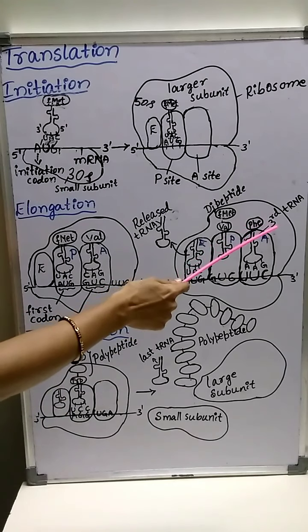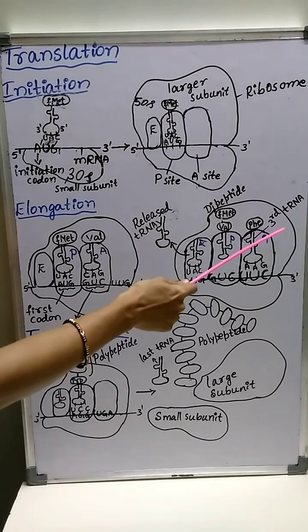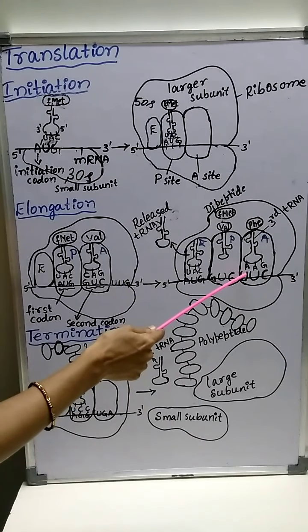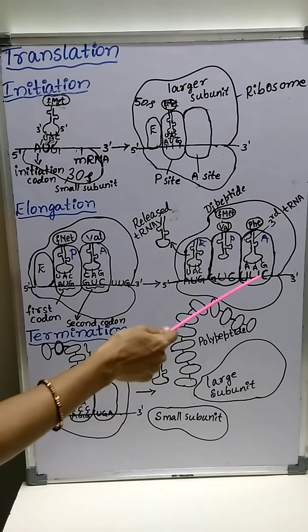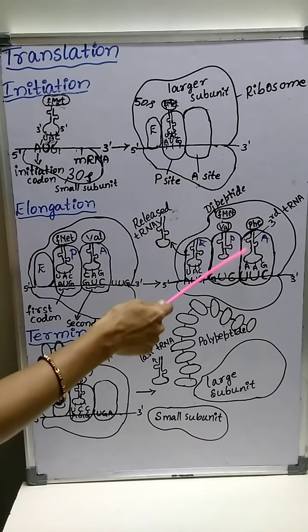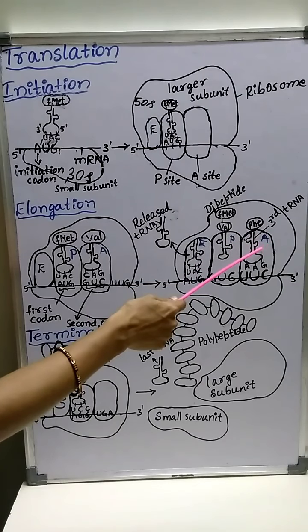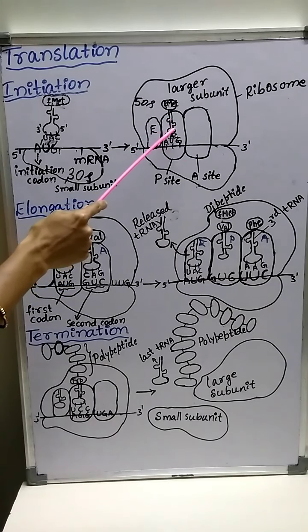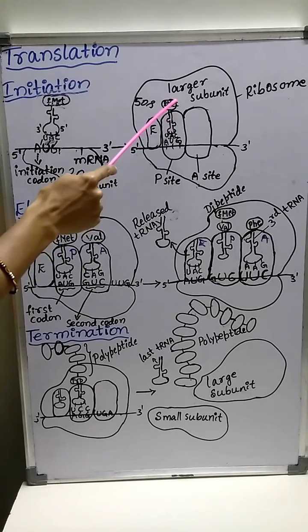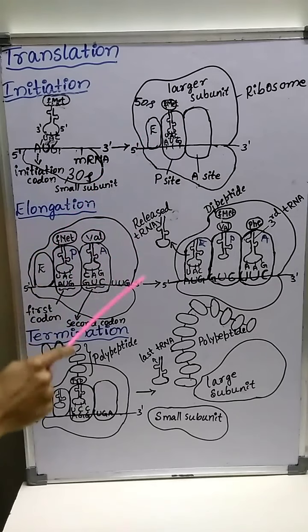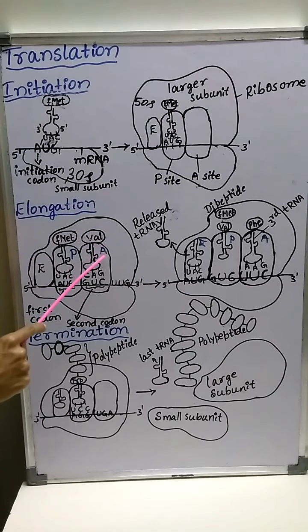After this, the third amino acid tRNA containing the third amino acid, which is specific for the next codon of mRNA, comes and binds to the vacant A site. It binds to the A site. See here, the first tRNA carrying the first amino acid occupies the P site of the ribosome. The second tRNA carrying the second amino acid occupies the A site.